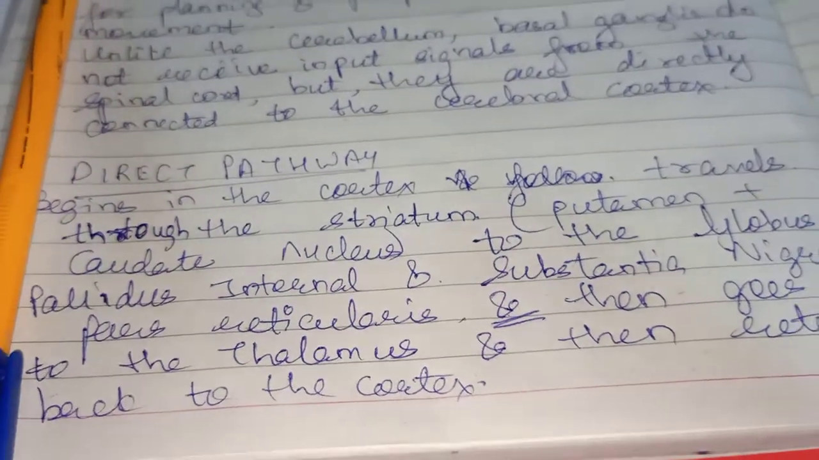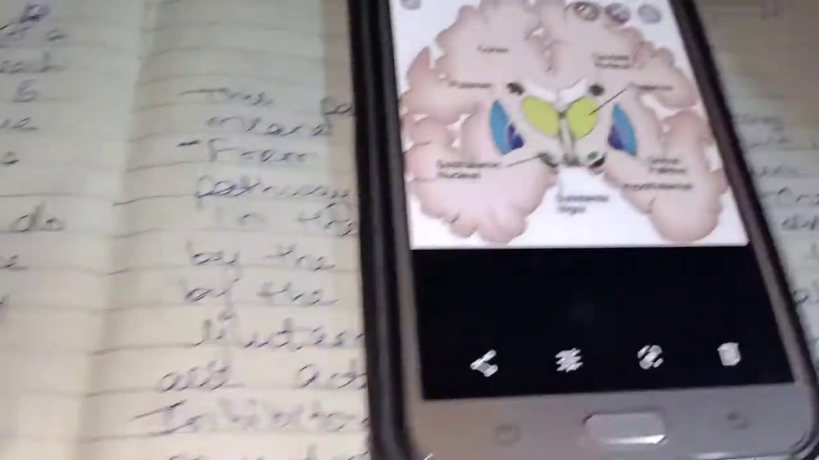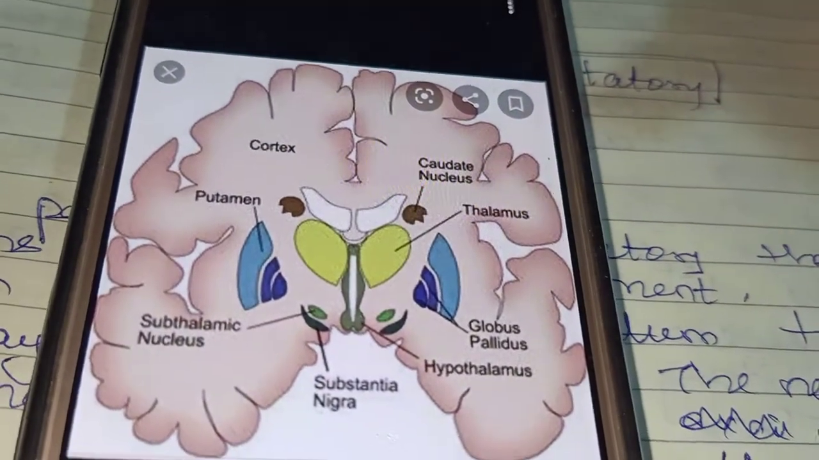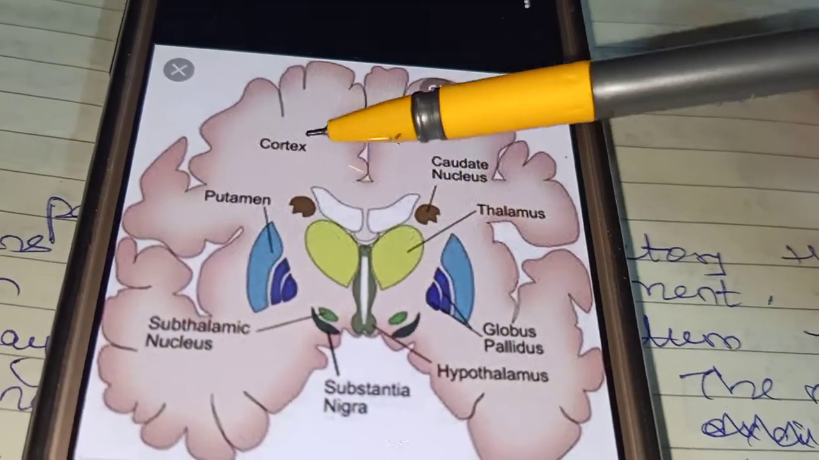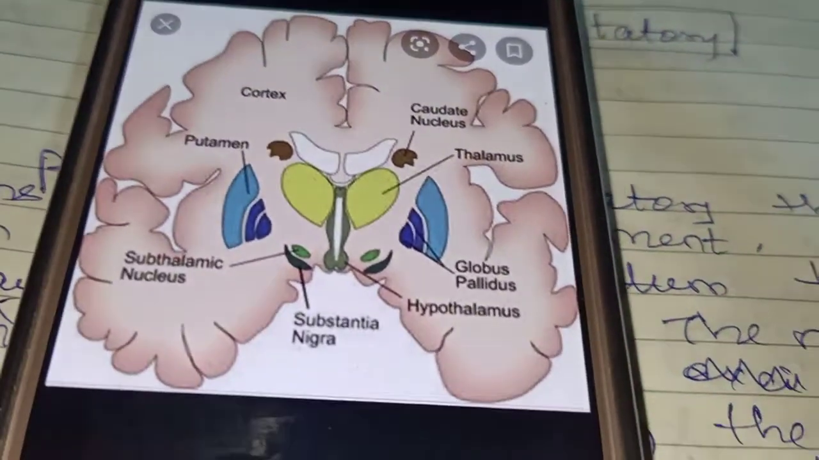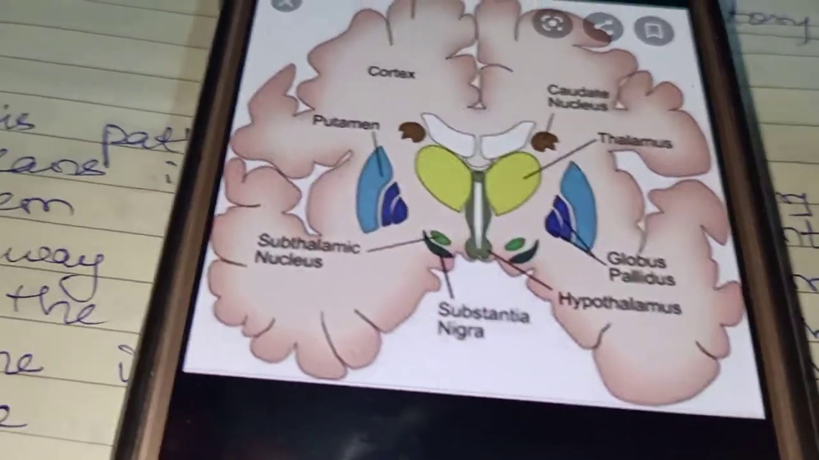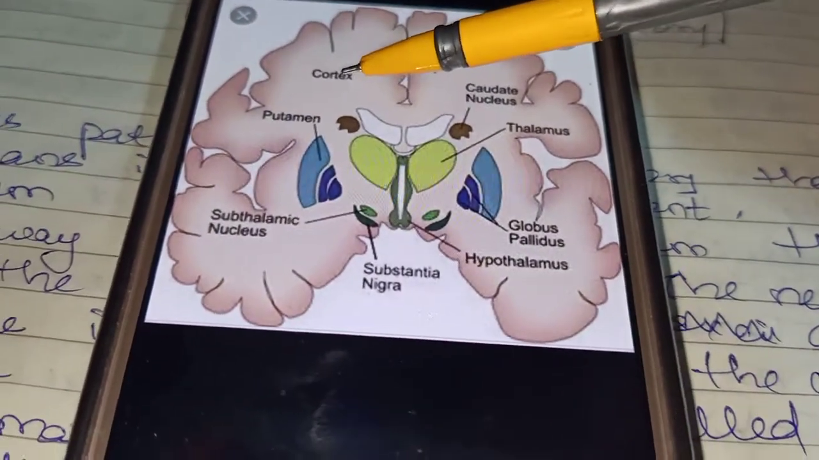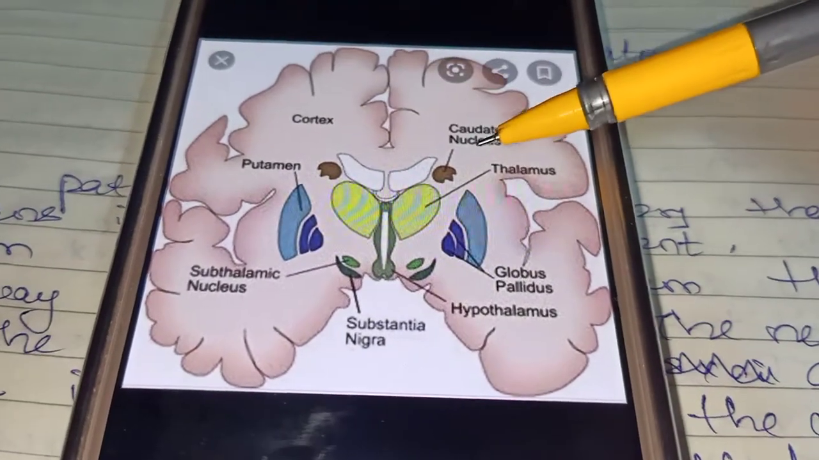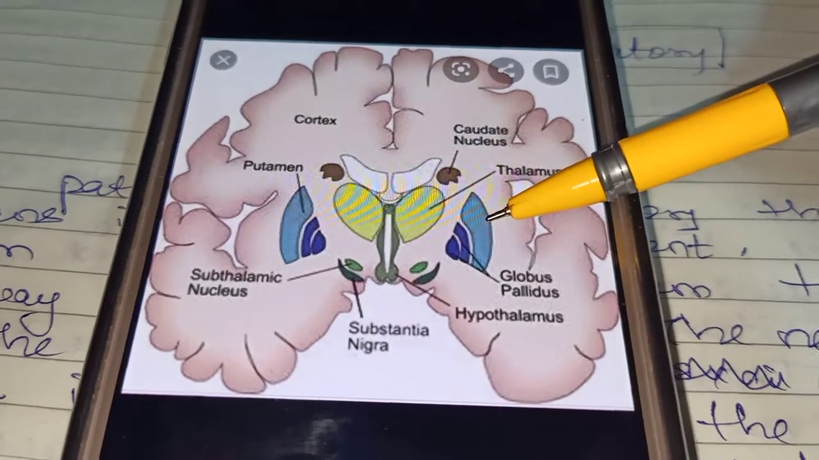Now I'll again repeat about the direct pathway. What is the direct pathway? It begins in the cortex, and it travels through the corpus striatum. Now, what does the corpus striatum consist of? Caudate nucleus and the putamen.